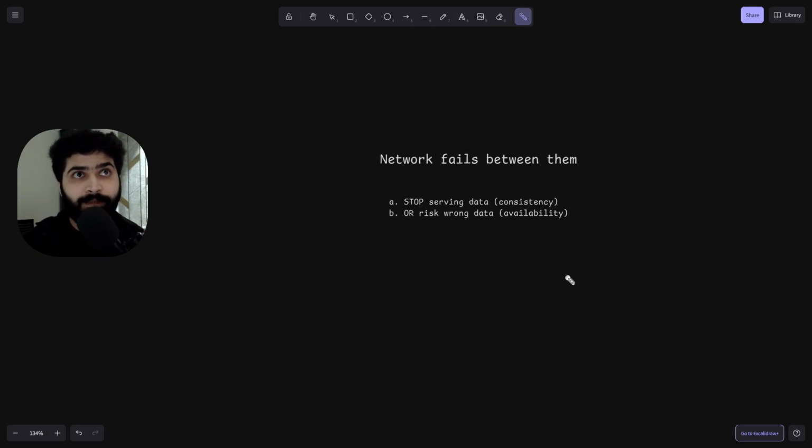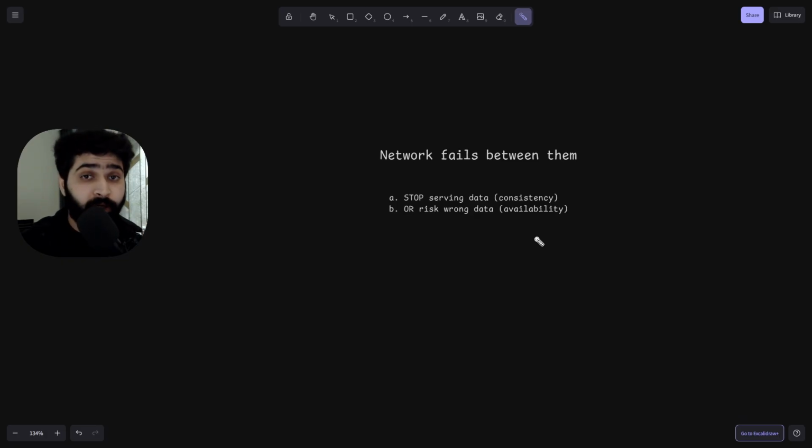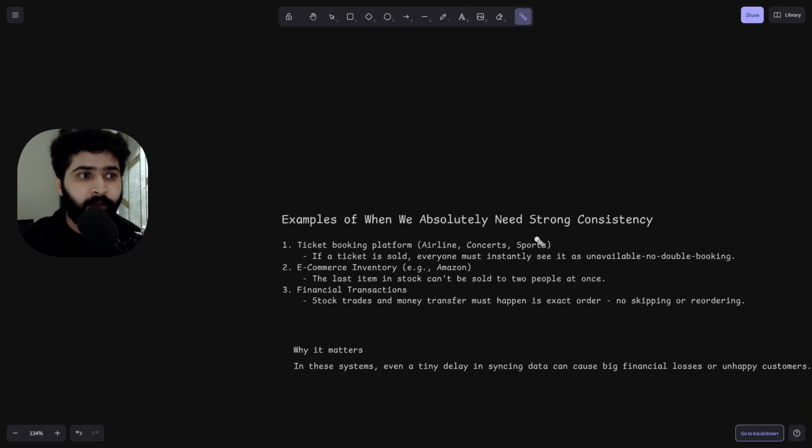If you want consistency, you say don't serve any data until you get synced with the other server, the updated one. Or you risk wrong data, like availability: I want a quick, instant, fast response, and I do not worry about wrong or stale data. So we have to trade off between consistency and availability.